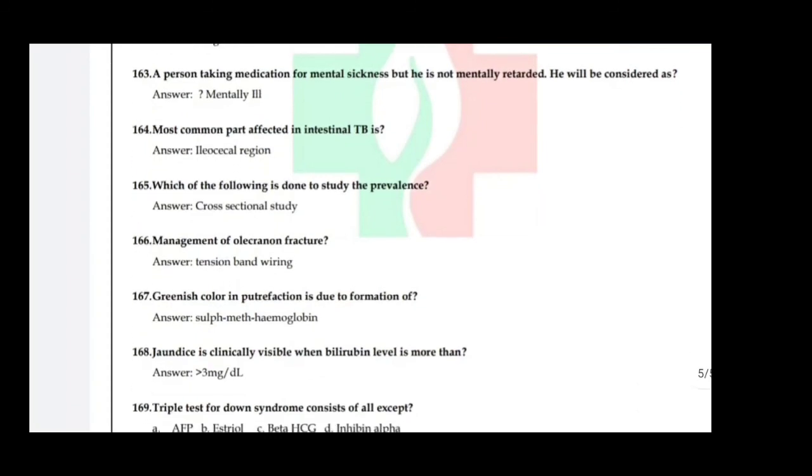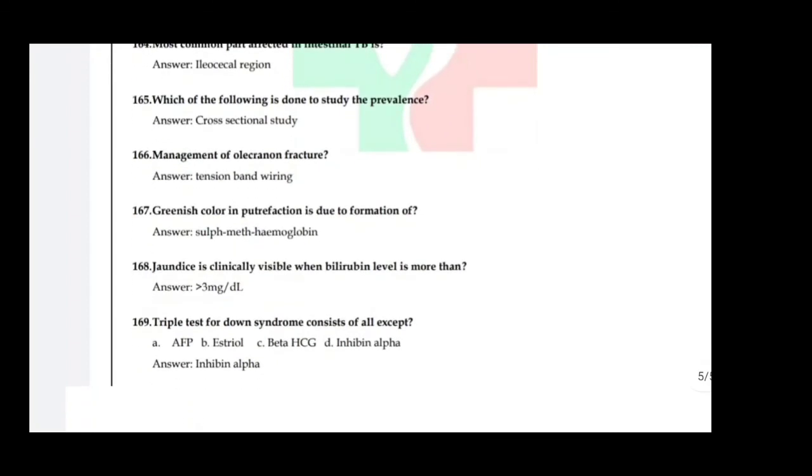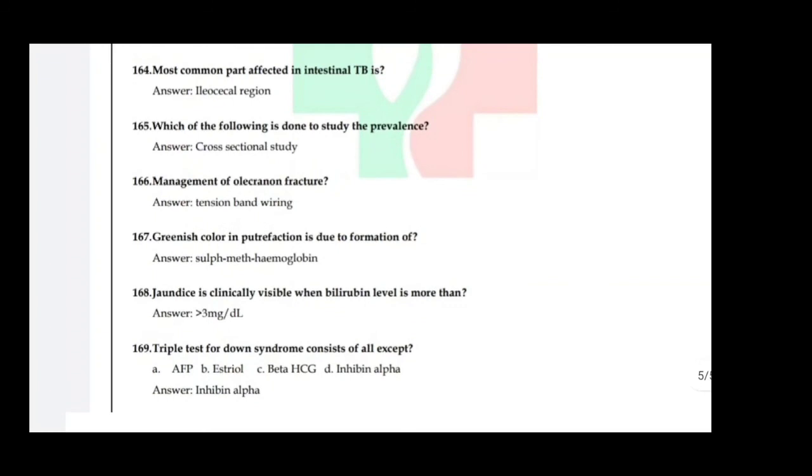Most common part affected in intestinal TB is the ileocecal region. Which of the following is done to study the prevalence? Cross-sectional study. Management of olecranon fracture is tension band wiring. Greenish color in putrefaction is due to formation of sulfmethemoglobin. Jaundice is clinically visible when bilirubin level is more than 3 mg per deciliter. Next.